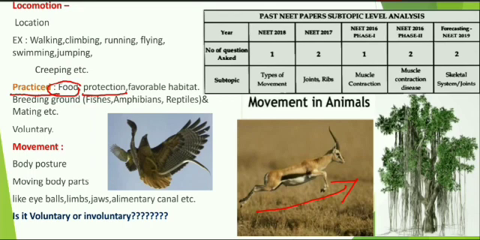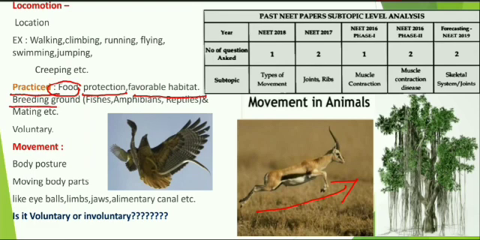Next, to get a favorable habitat, because during extreme conditions the organisms are unable to survive. To get rid of unfavorable conditions, these organisms must select a favorable habitat for their survival. It is also a reason for locomotion.